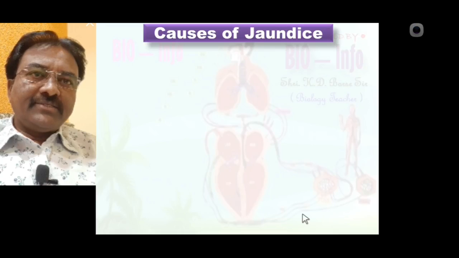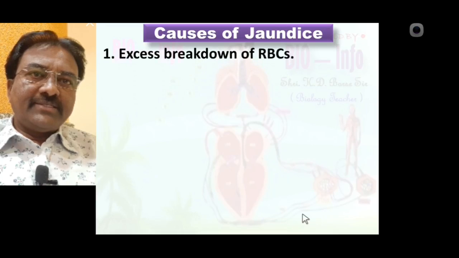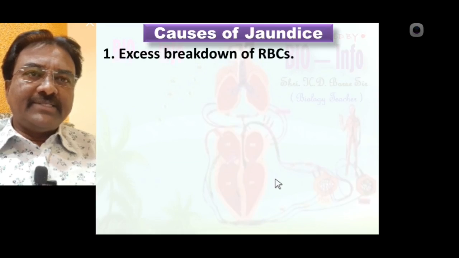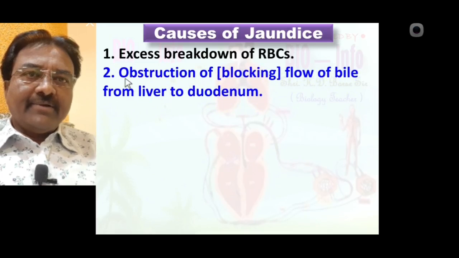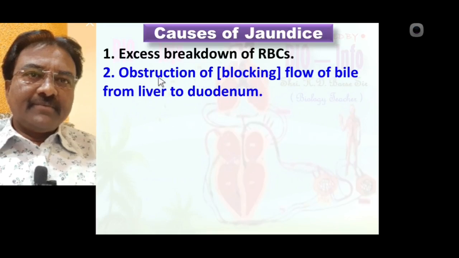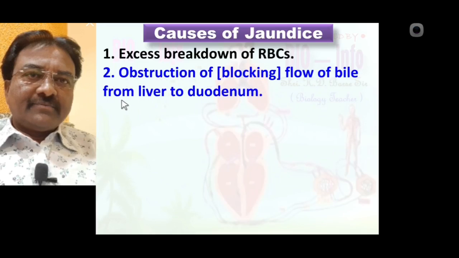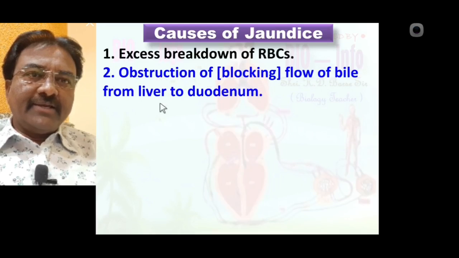Causes of jaundice. What are the causal factors of jaundice? Number one, excess breakdown of RBC is one of the causes of jaundice. Second, obstruction, meaning blocking of the flow of bile from the liver to the duodenum, meaning blockage of the bile duct. Due to this, bile does not enter the duodenum region. Such a condition also creates increased bilirubin in the blood. So this is one of the causes of jaundice.